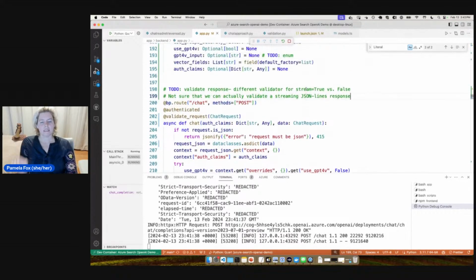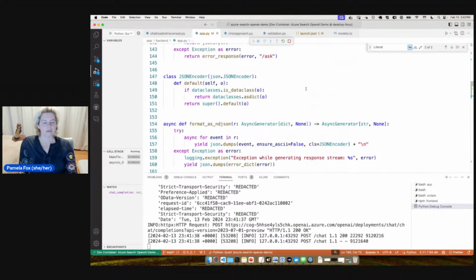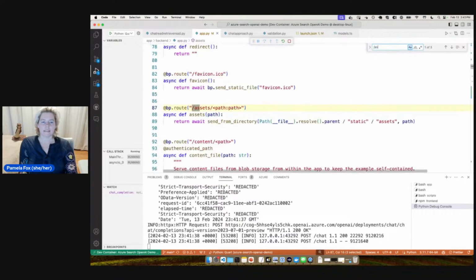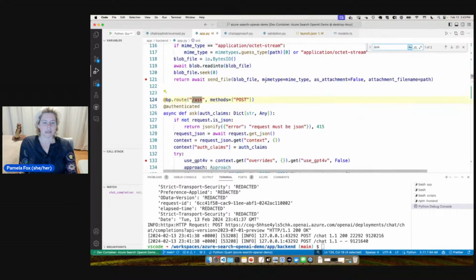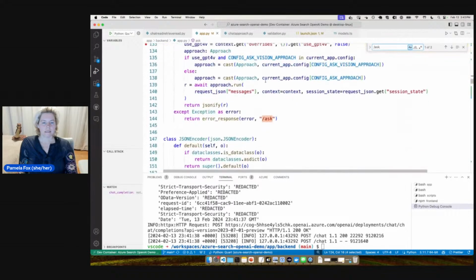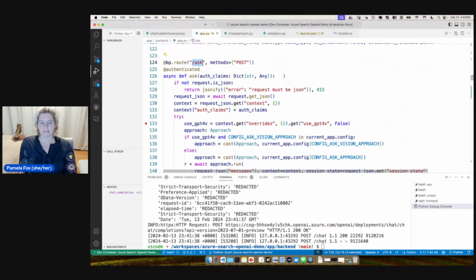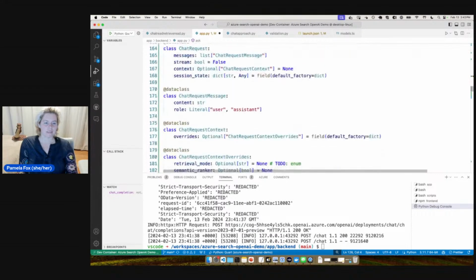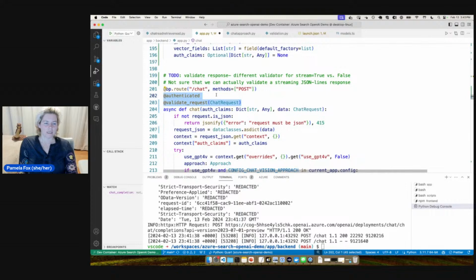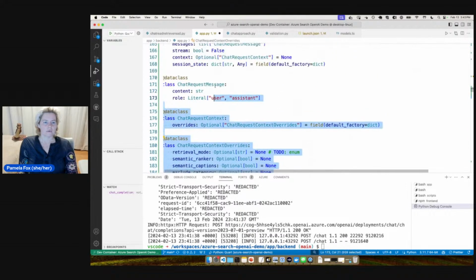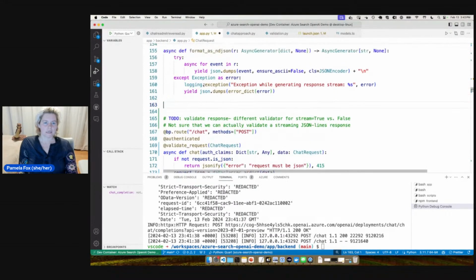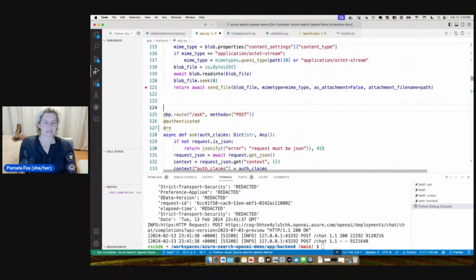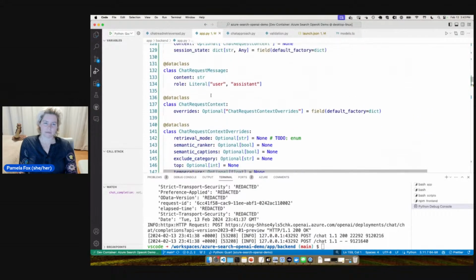But the cool thing is, now that I did the chat one, I could go to /ask. And this one actually takes basically the same parameters. So we could go ahead and validate this one. So how did we do it with validate request? All right, so we should probably just move, what I could do is put all of these inside of a separate file because this file is getting pretty long, right? So you can imagine maybe my types file could be what we do.